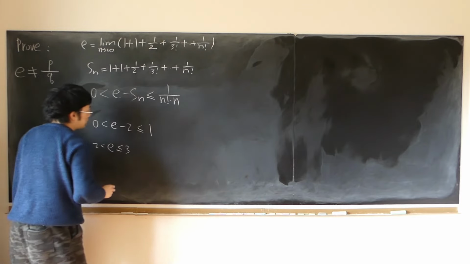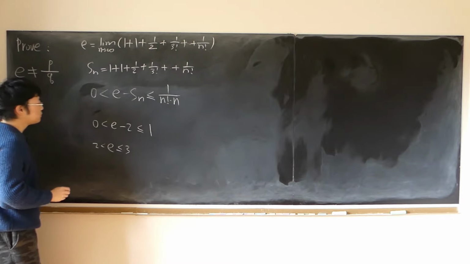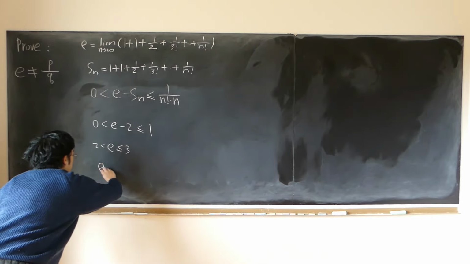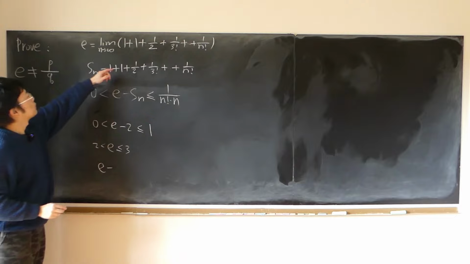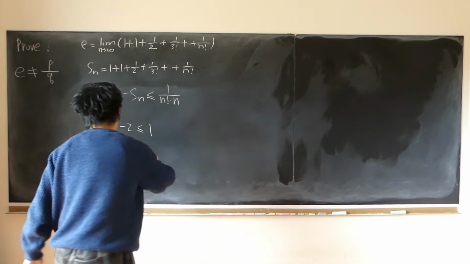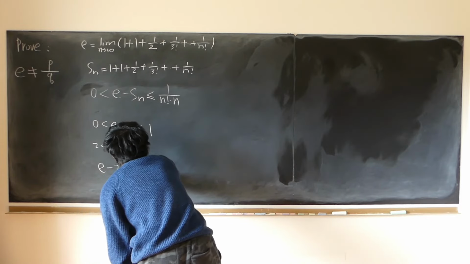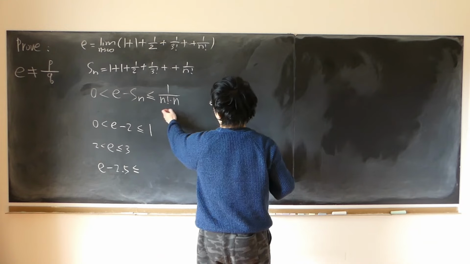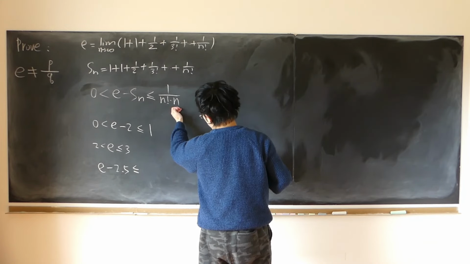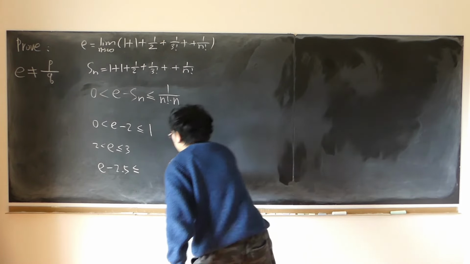What if we let n equal to 2? This time, what will happen? So we have E minus S sub 2. S sub 2 is 1 plus 1 plus half, 2.5, is no larger than 1 over 2 factorial times 2, 1 over 4, 0.25.